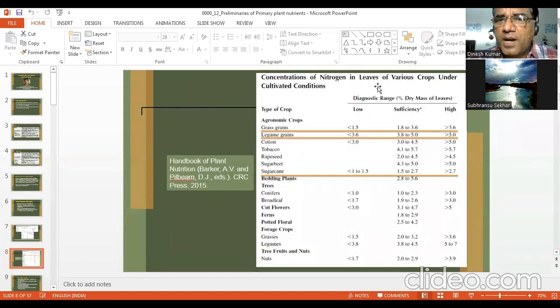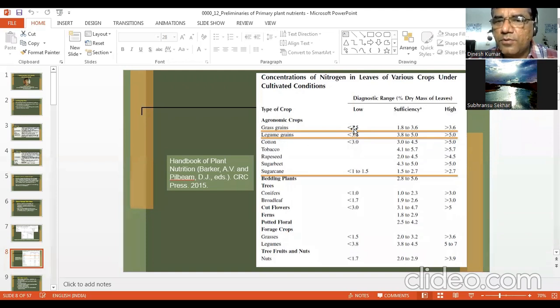Now, concentration of nitrogen in leaves of various crops under cultivated conditions. So here you can see low levels, sufficient levels, and high levels. If you see grassy grains or cereals, you can see there less than 1.5% is low, and optimum is 1.8 to 3.6% in the grains, and high is more than 3.6.